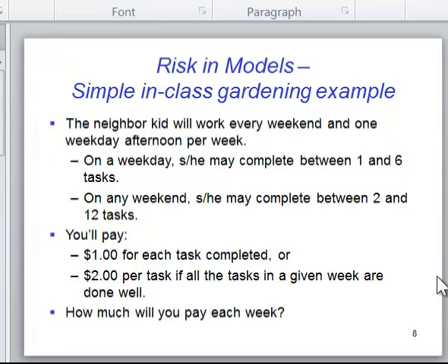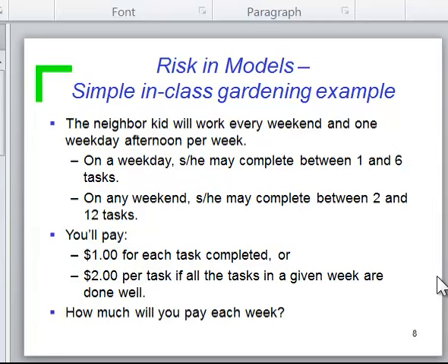So there's variation in the number of tasks, but there's also variation in how many tasks this kid can get done on a typical weekday and a typical weekend, and that's listed here. What I have offered, and what I know the kid would be okay with, is that I pay $1 for each task that's completed. And because I really want to offer an incentive for him to do the work well and get everything that I need done, I've offered to double my fee if he gets everything done that needs to be done in a given week and does it well.